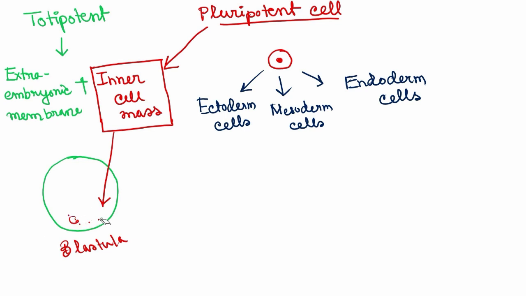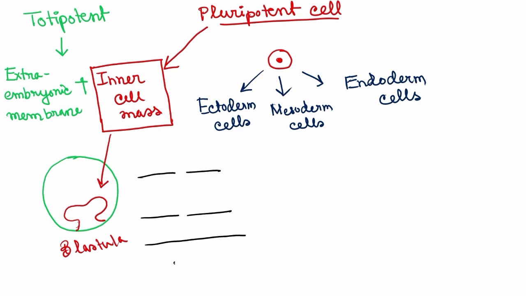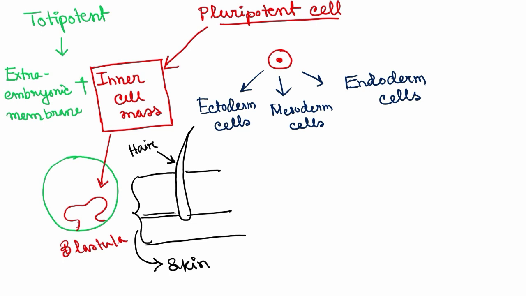Now the germ layer cells which have grown from the pluripotent stem cell can give rise to the organs of the human. The ectoderm cells can give rise to some specific organs of the human body, such as the skin and the hair. The skin and the hair are formed by the ectodermic cells, and they form the outer lining of the human body.